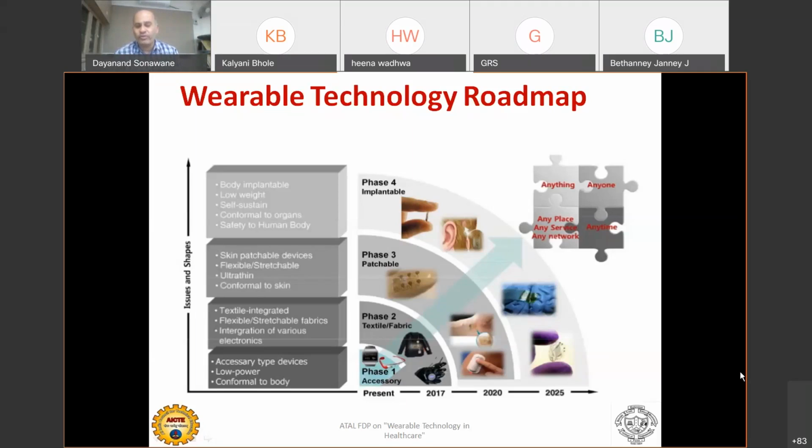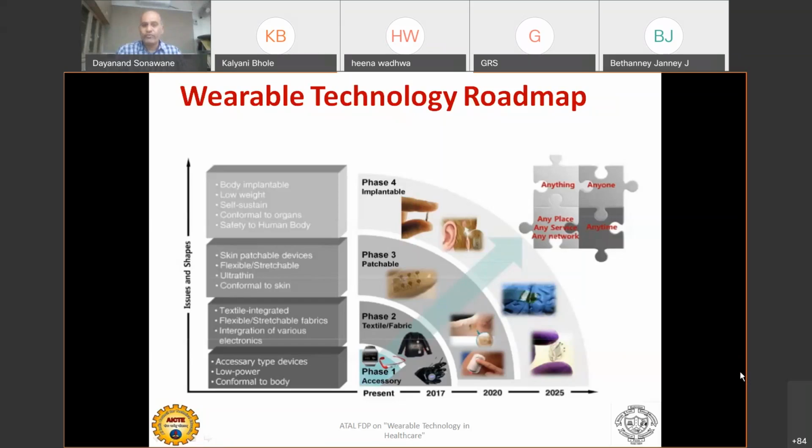Now, slowly, when battery technology is becoming mature, becoming advanced, people are now trying to give a solution which can withstand for a day at least. So for the next day, you can charge your battery. Also, in parallel, MEMS technology is developing so that you can design your sensor, miniaturize your sensor, and again reduce the size of wearable devices.